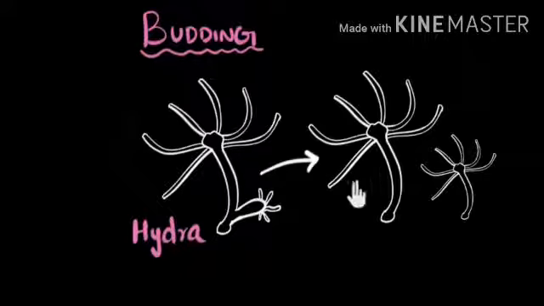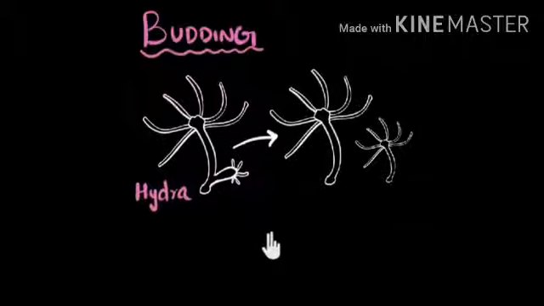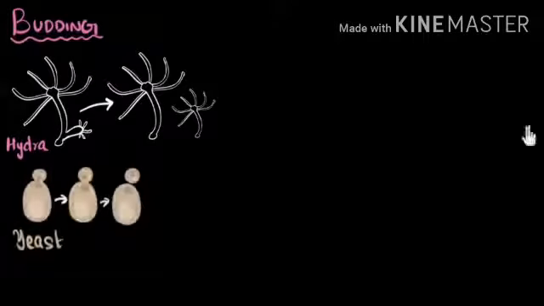Children, in hydra, these finger-type projections which you are watching are called tentacles, and hydra reproduces by the process of budding. Now we can see this process of budding in yeast also. And children, in yeast what happens?